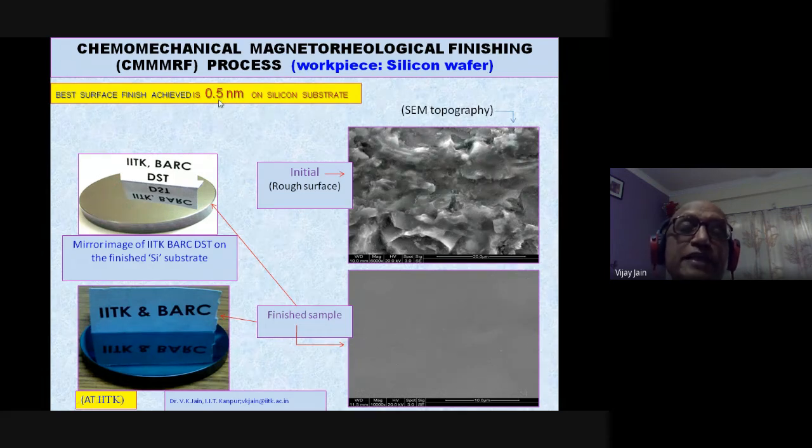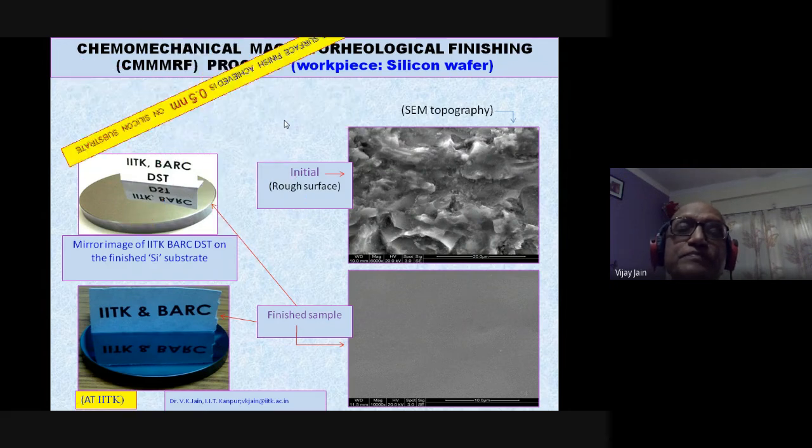So this is very interesting: you can achieve as good as a few angstrom surface finish, less than 1 nanometer, on the silicon substrate and other substances. You have to check it. So you can really get a wonderful surface after nano finishing, and this definitely enhances the performance and life of different products.